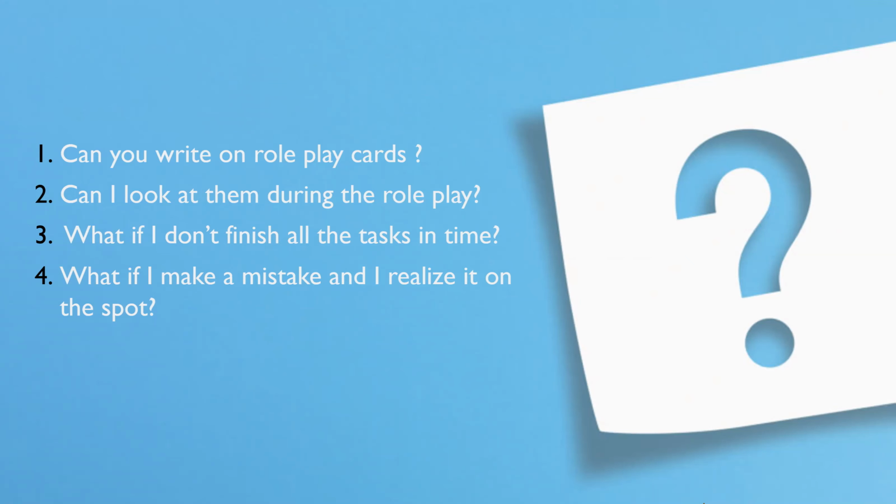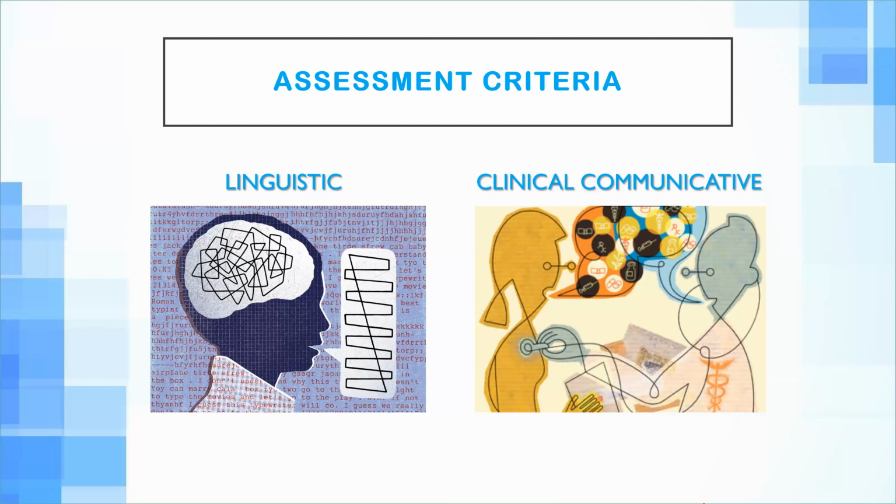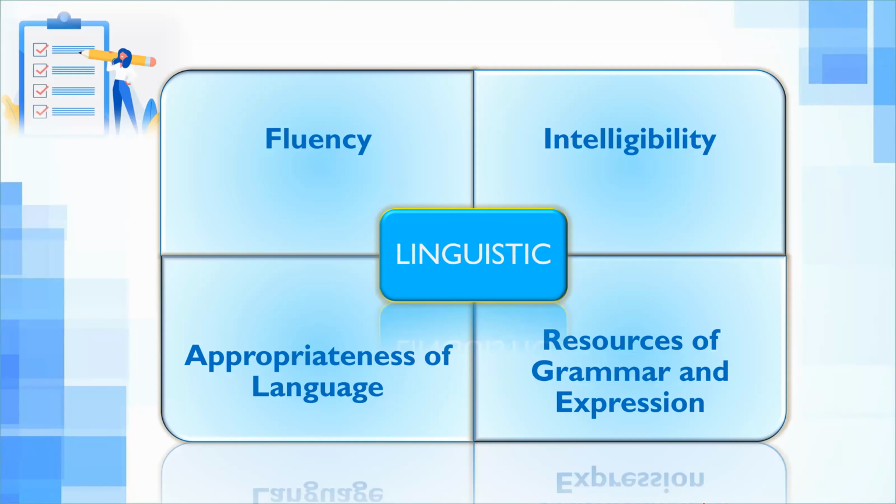Okay, so let's talk about the assessment criteria. The assessment criteria can be divided into 2 segments: the linguistic criteria and the clinical communicative criteria. The linguistic criteria deals with the English language, and the clinical communicative is how you use that language to communicate in a clinical setting. Both of these have further criteria. The linguistic segment has 4 criteria: fluency, intelligibility, appropriateness of language, and resources of grammar and expression. Let's talk about intelligibility first.